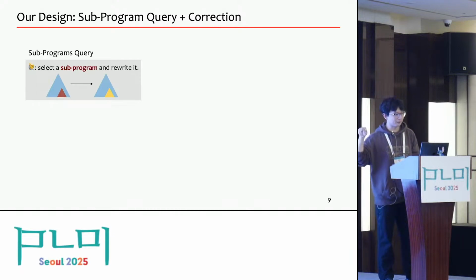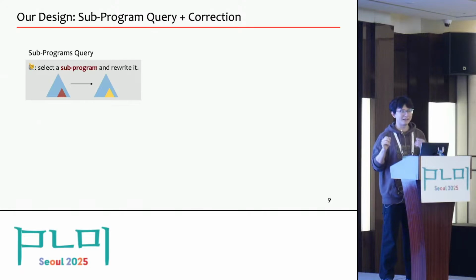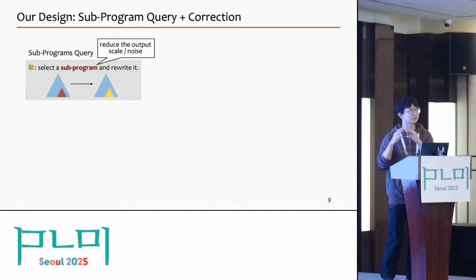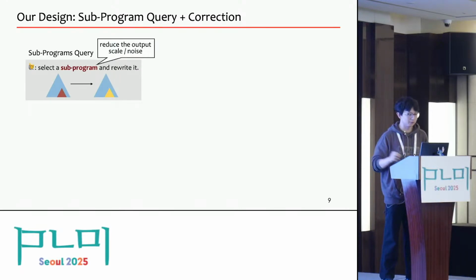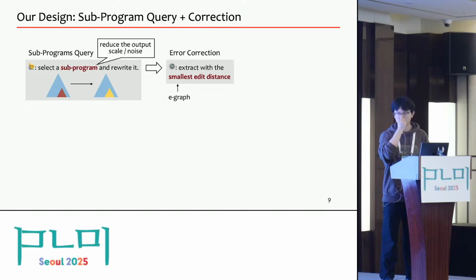So the main effect of this query is to make it focus as much as possible on subprograms, because it will reduce the scale of new expressions written by the large language model, which means that the total noise introduced will be reduced. Yeah, and even though with a high probability the result can still be wrong, so we will try to correct these errors during the extraction.